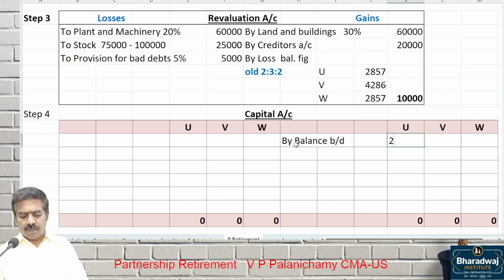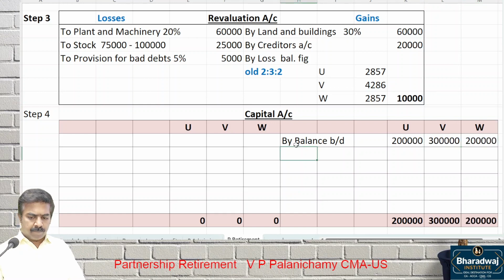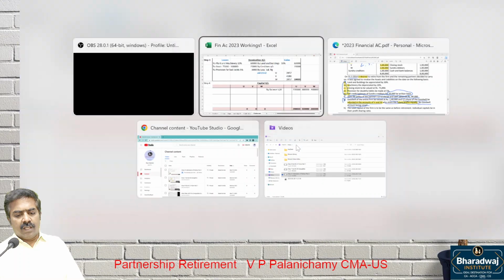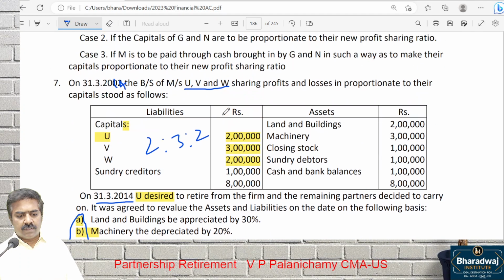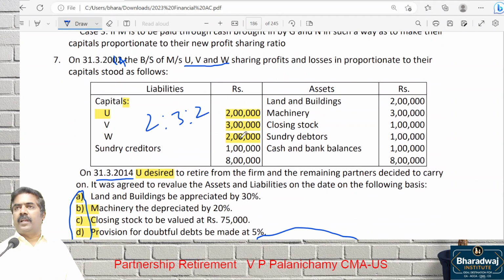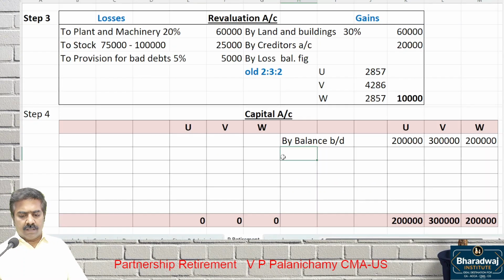By balance brought down 2 lakhs, 3 lakhs and what? 2 lakhs. Then if you find any general reserve or P&L account balance, nothing. Then there is revaluation loss. Look at JLP adjustment, joint life policy surrendered, transferred in old ratio.